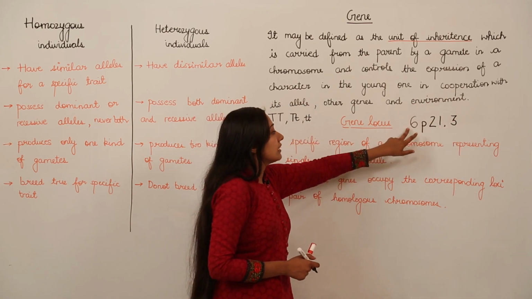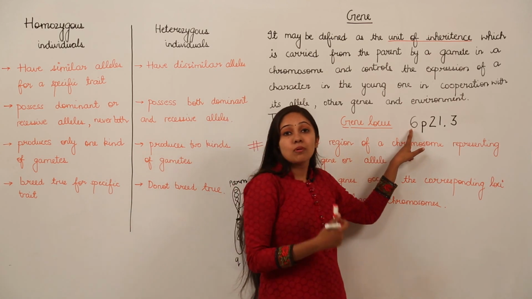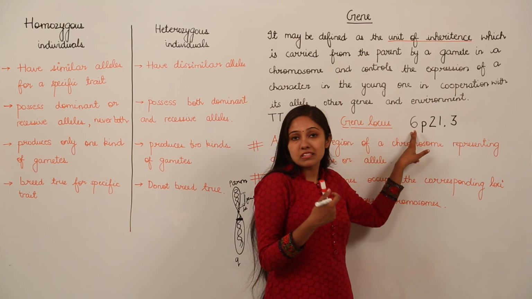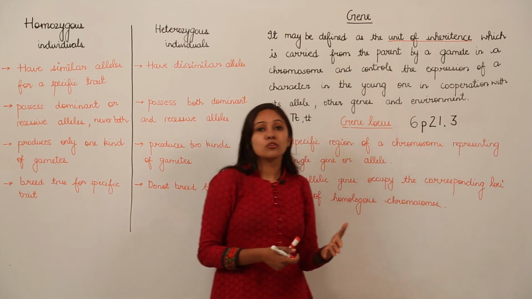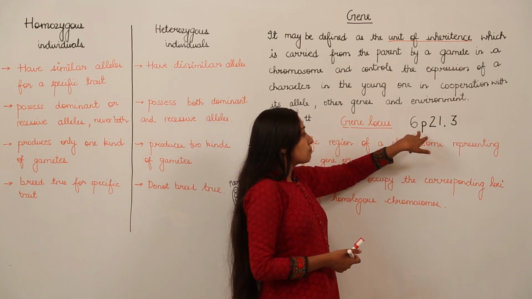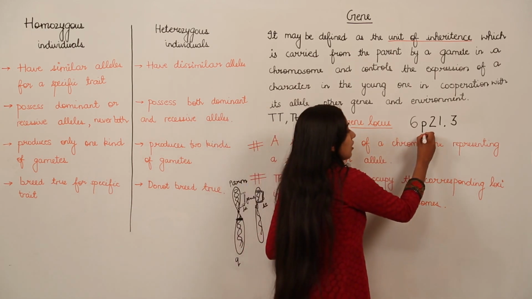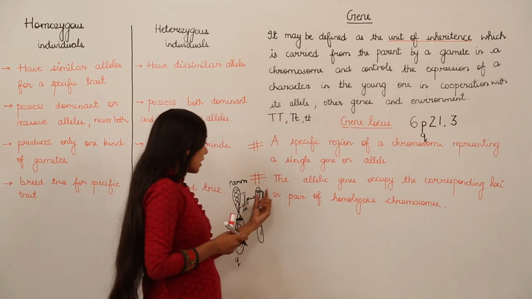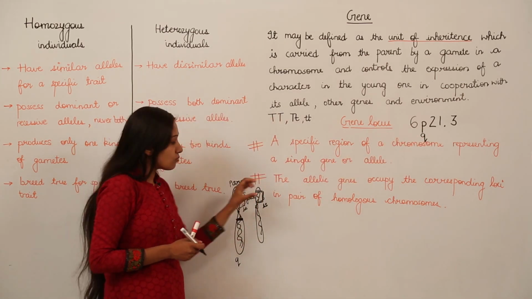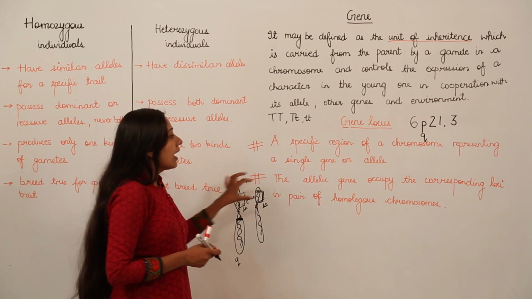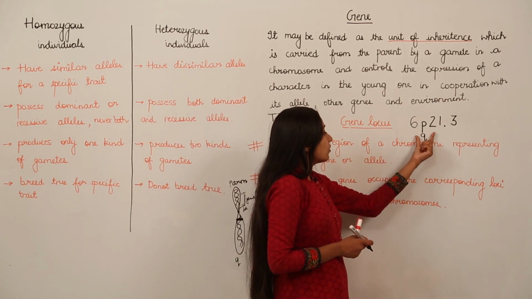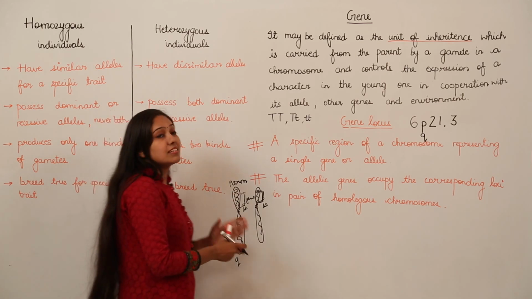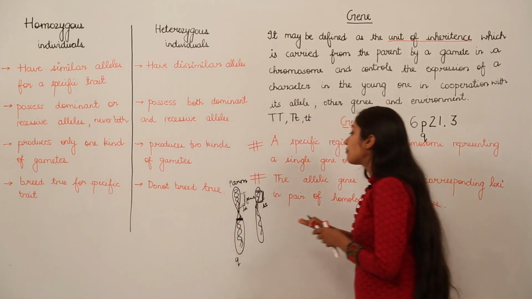The first numeral conveys which chromosome we are talking about. If this is 6, we are talking about chromosome number 6. If this is 22, we are talking about chromosome number 22. And then P or Q. P explains that we are talking about a region on the shorter arm of the chromosome, and Q denotes that the region is present on the longer arm of the chromosome.